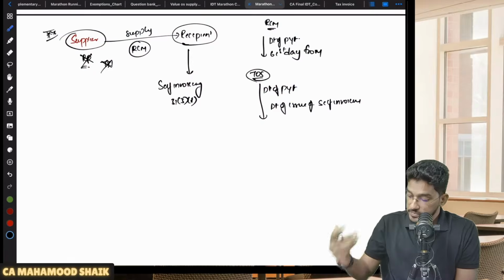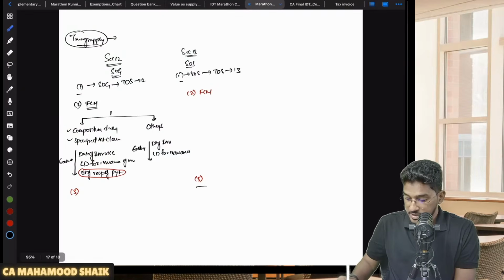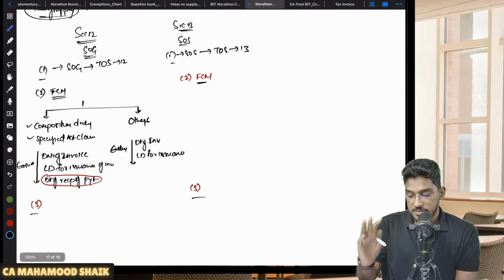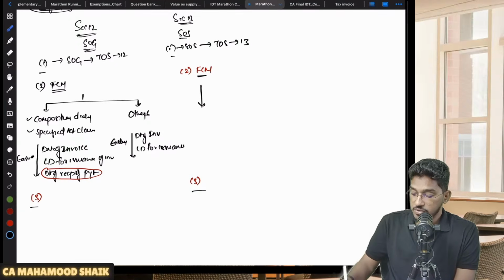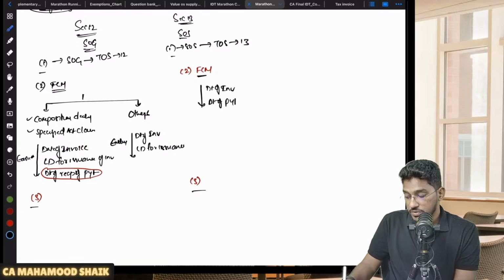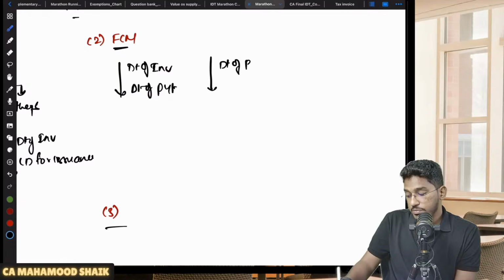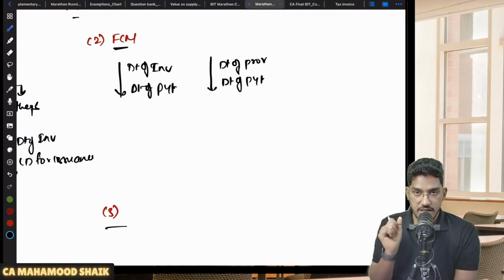Right. Now, one more small point I would like to explain here. Till 13 subsection 3 we have covered. Now, in the forward charge mechanism, in 13 subsection 2, one point is relevant that I would like to bring to your attention. See, what is the time of supply in case of supply of services under forward charge mechanism? If the invoice is issued within the time limit, date of invoice or date of payment, whichever is earlier. If the invoice is not issued within the time limit, date of provision of service or date of payment, whichever is earlier.